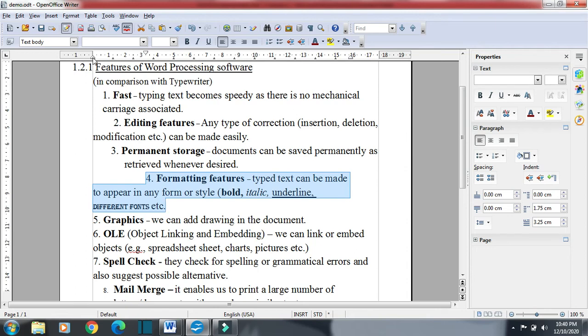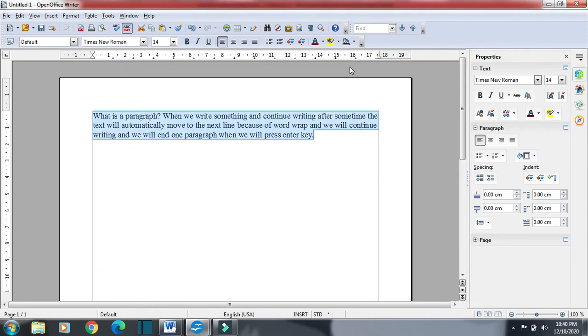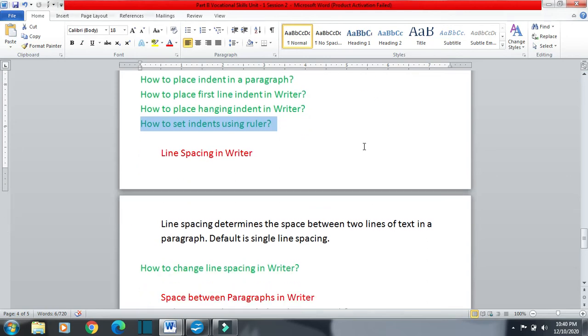This is left indent, this is first line indent, it will indent the first line only, and this is right indent, but hanging indent is not available in openoffice.org Writer. That is why we follow the trick. Next thing is line spacing in Writer.